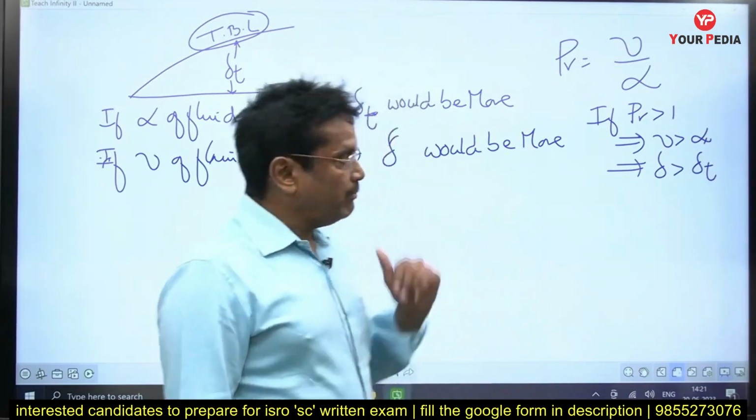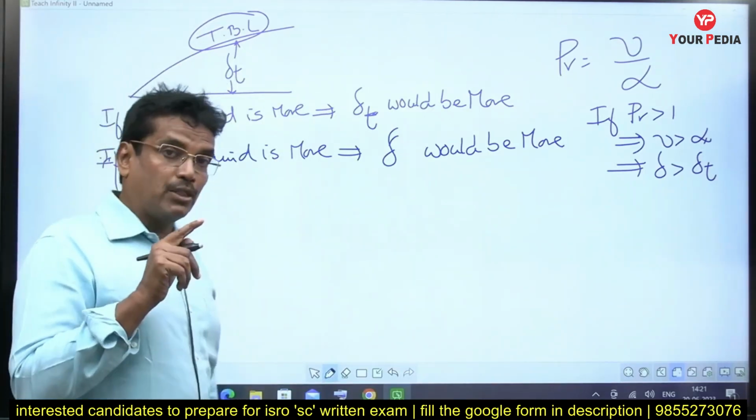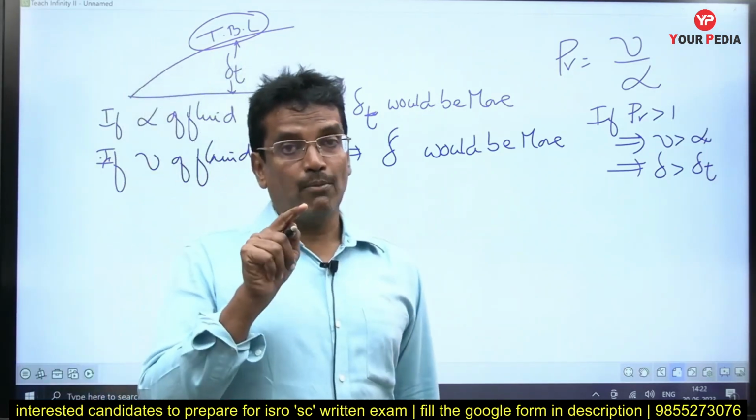Fine. Now coming to another important number, which talks about mass diffusion.